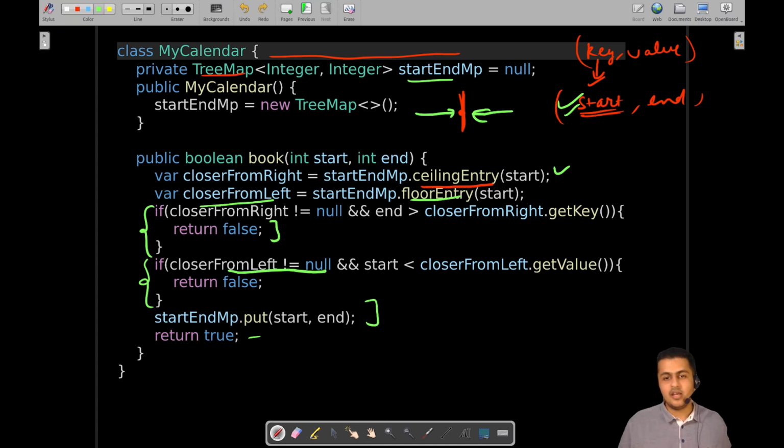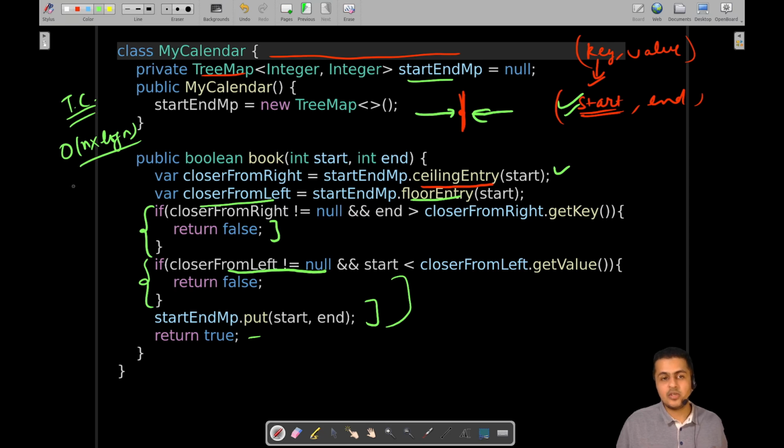As far as the time complexity and space complexity are concerned, time complexity wise, these functions for finding and adding a value will take log of n. So if there are n entries and we are trying to add them, adding a single entry takes log of n, and for n entries it will take a total of n log n time complexity.